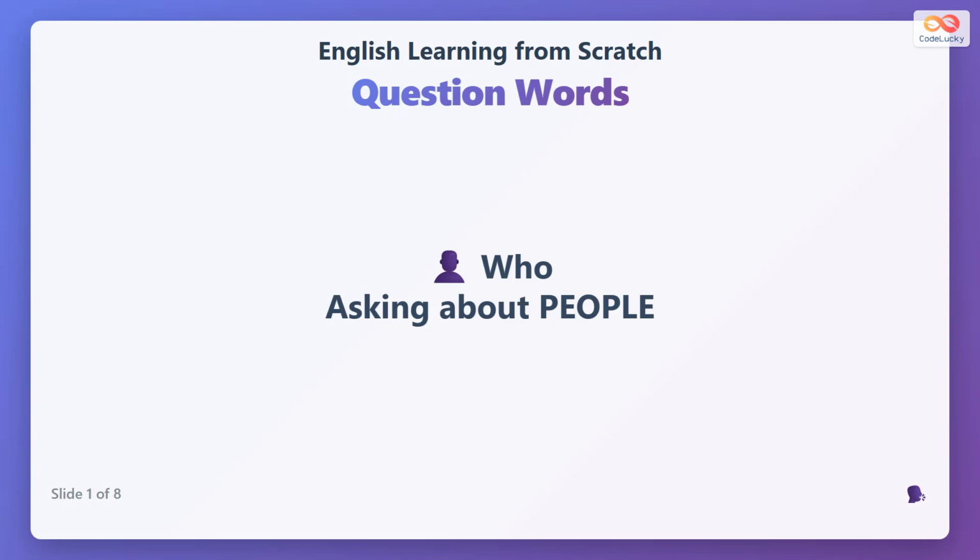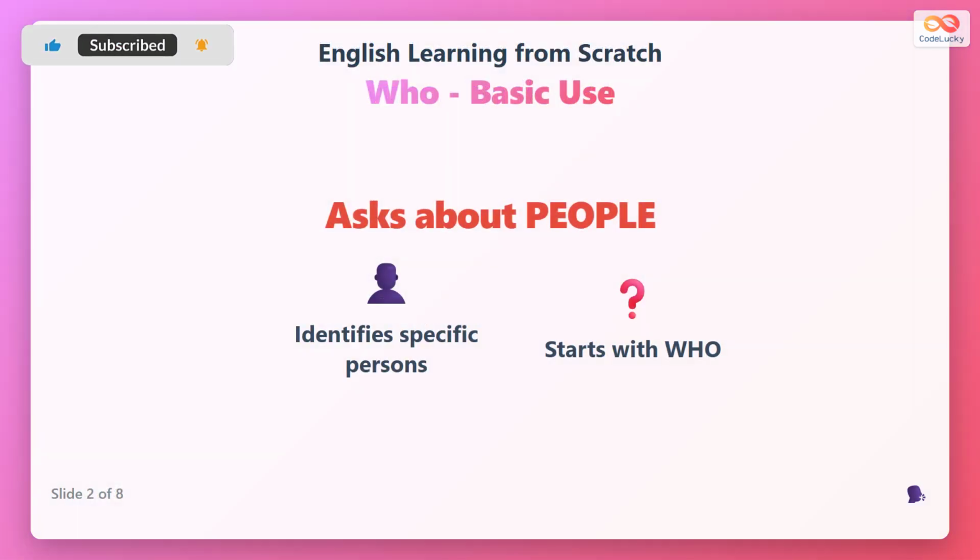Today we learn about question words, specifically who, which asks about people. Who identifies persons and always starts questions about human subjects. Who asks about people and identifies specific persons. Every who question starts with the word who. It helps us find out exactly which person we want to know about.